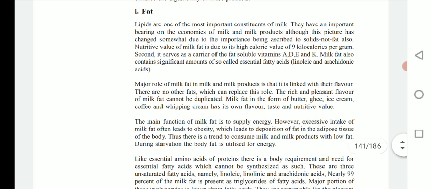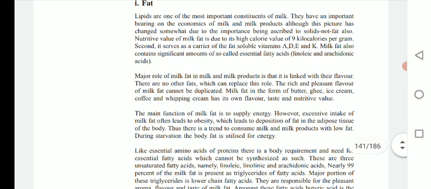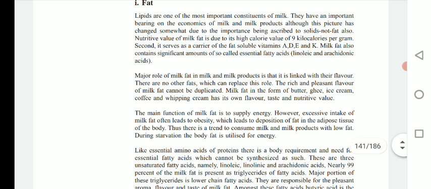Okay, so as I stated earlier, the quality of milk depends upon fat content. So the higher the fat content, the better the quality is considered, and a much higher amount is paid for high quality, high fat content milk. Okay, so the nutritive value of milk fat is due to its high calorie value of 9 kilocalories per gram.